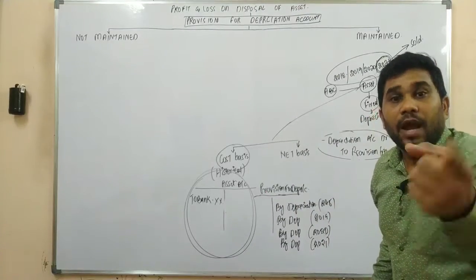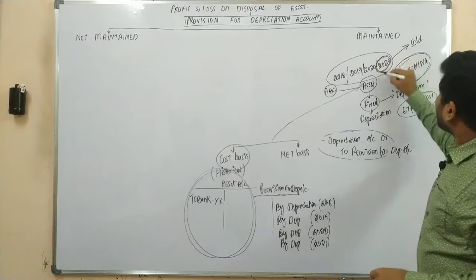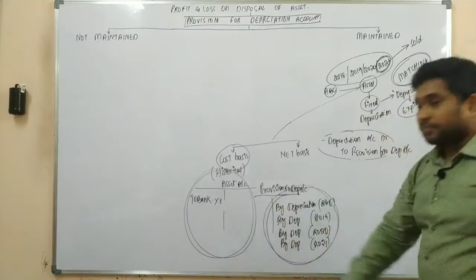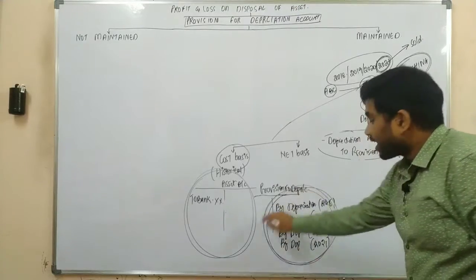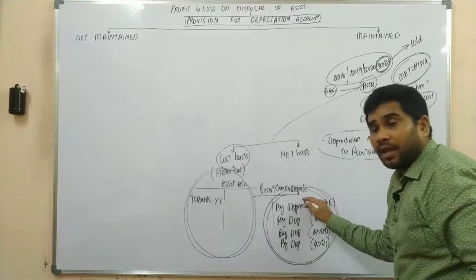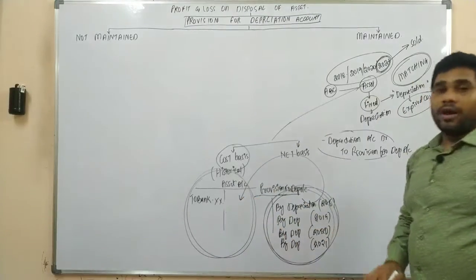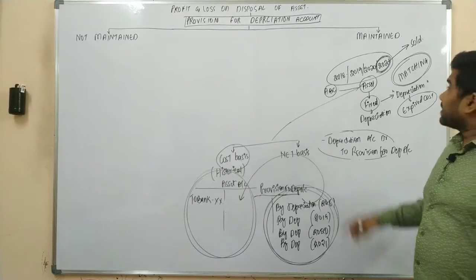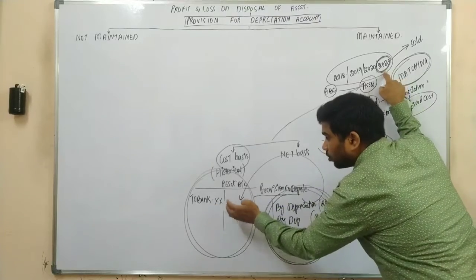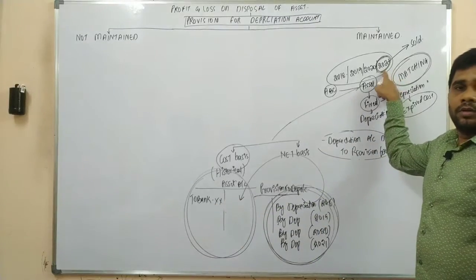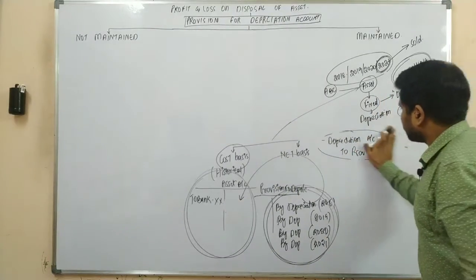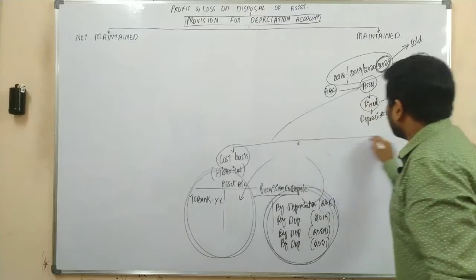Upon selling, in 2021, whatever the balance in the provision for depreciation account would be transferred to your asset account. So upon selling, the asset is ultimately brought down to its written down value, and you would know your profit or loss. Yes or no? So this is your concept number 1. Yes or no? Now let us continue.